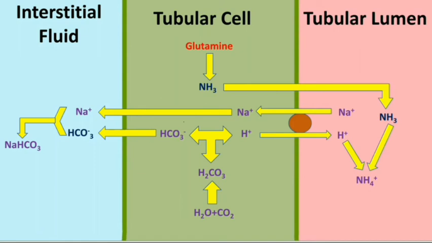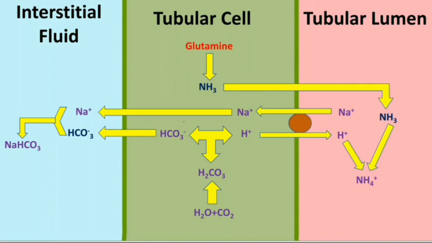Here it combines with hydrogen ion to form ammonium ion. The tubular cell membrane is not permeable to ammonium ion. Therefore, this ammonium ion remains in the lumen and is then excreted into urine. Thus, hydrogen ion is added to urine in the form of ammonium compounds, resulting in acidification of urine. For each ammonium ion excreted, one bicarbonate ion is added to interstitial fluid. This process takes place mostly in proximal convoluted tubule.